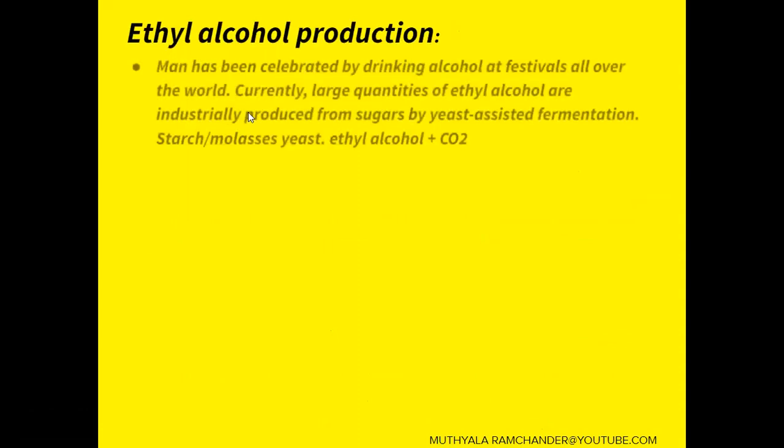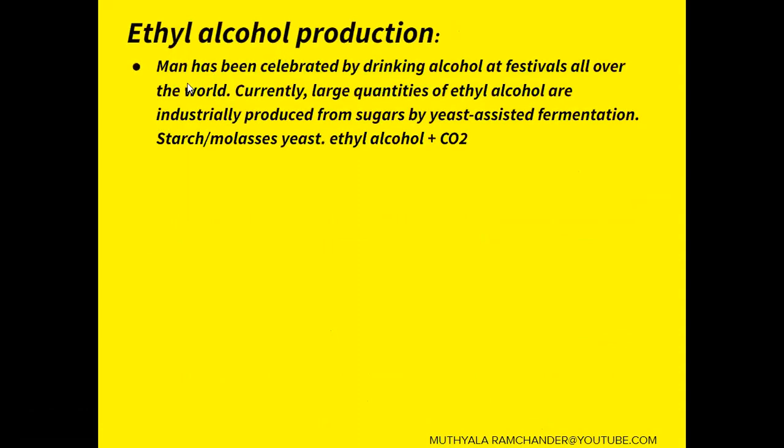Now, how to prepare alcohol. The preparation of alcohol, mainly ethyl alcohol preparation. Man has celebrated by drinking alcohol at festivals all over the world.